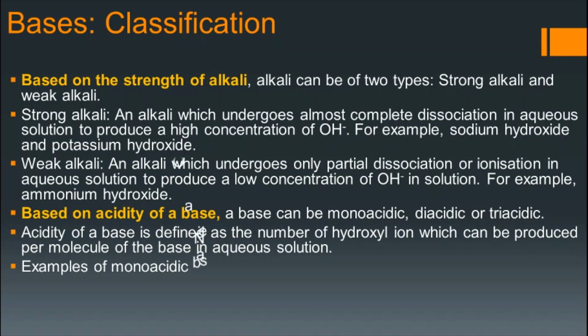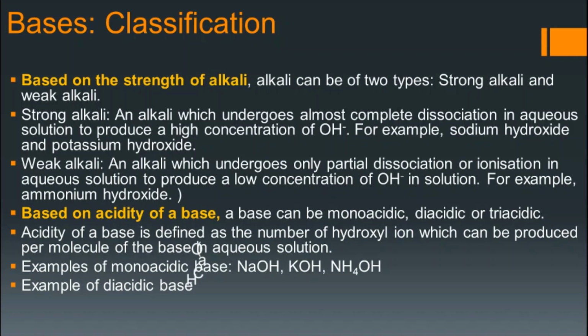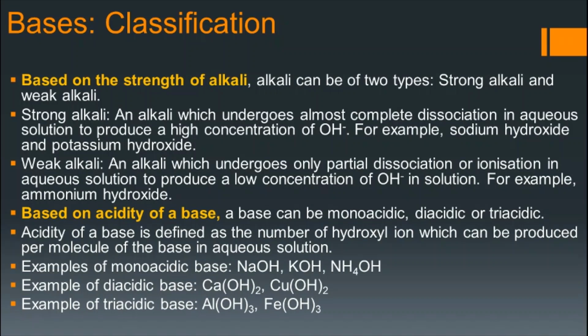Examples of monoacidic base are sodium hydroxide, potassium hydroxide, ammonium hydroxide. Examples of diacidic base are calcium hydroxide, cupric hydroxide, ferrous hydroxide, etc., which contain 2 OH minus ions. Examples of triacidic base are aluminum hydroxide, ferric hydroxide, chromium hydroxide. So these are the classifications of bases.